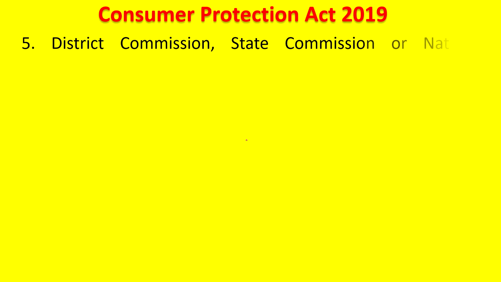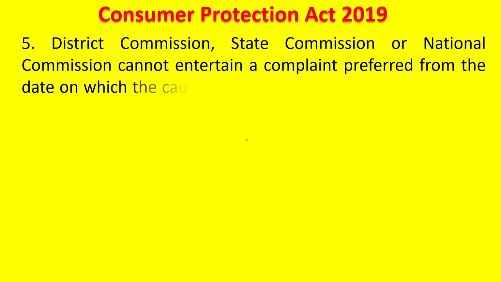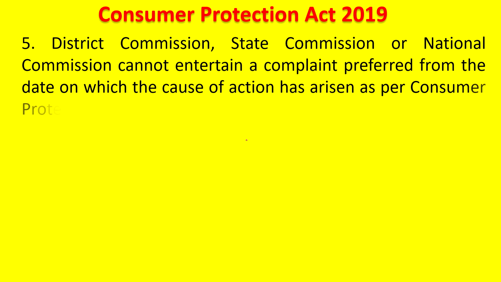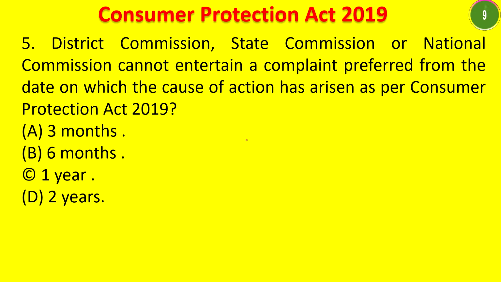District Commission, State Commission or National Commission cannot entertain a complaint preferred after how long from the date on which the cause of action has arisen, as per the Consumer Protection Act? 3 months, 6 months, 1 year, 2 years. Your time starts now. 5 seconds only I will give. Complaint cannot be entertained if it is beyond 2 years. Okay, within 2 years it can be entertained.